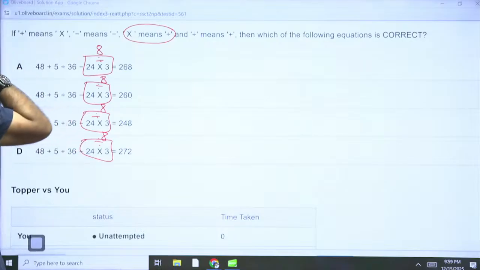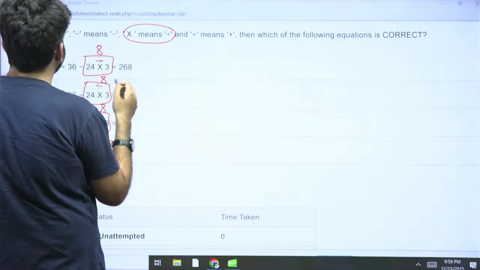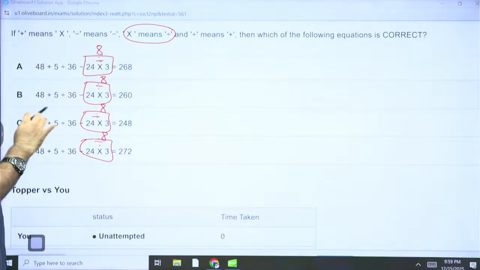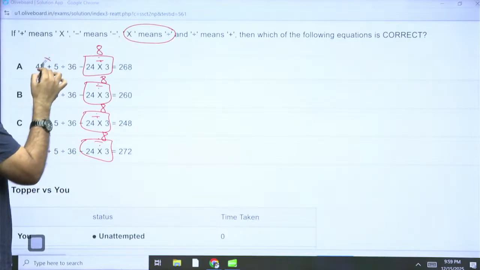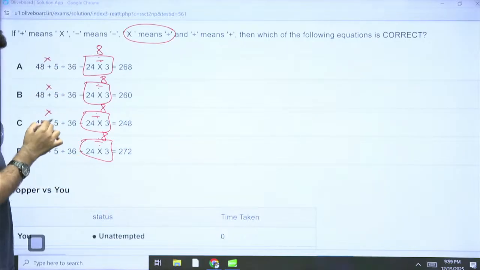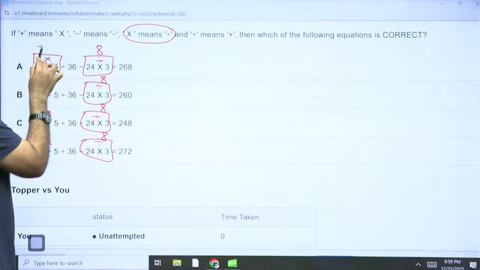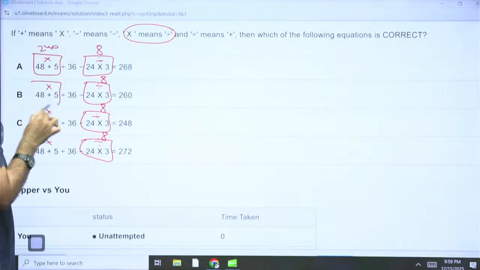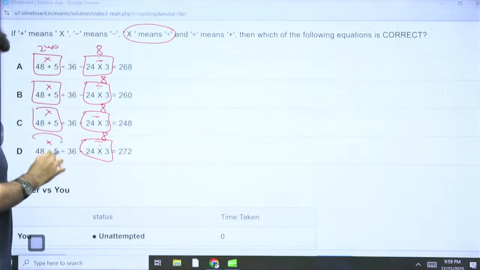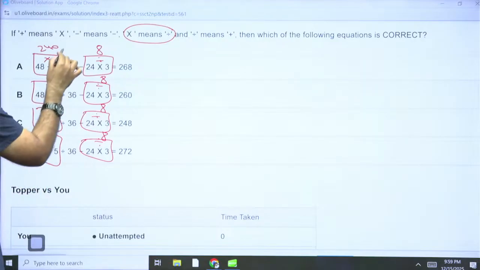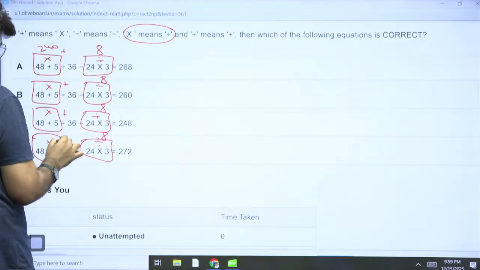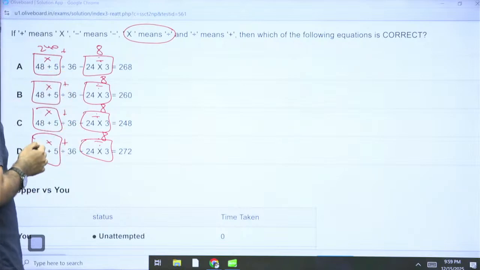The next is into. Into means divide is gone. Divide means plus. Plus means into. So this is into, into, into. Everywhere this is going to be multiplied, and this is 240. 48 into 5 is 240. Now divide means what? Divide means plus. So this is being added now. They are all the same actually.